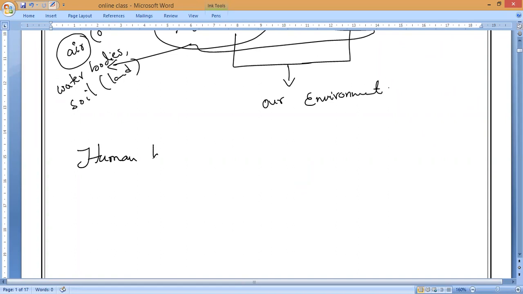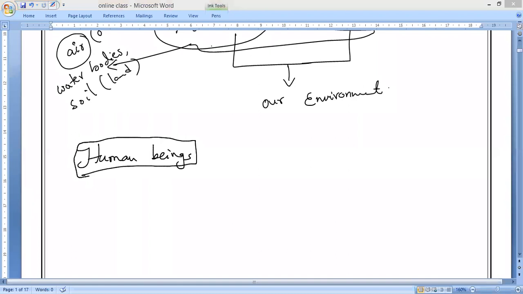Do you understand, everyone? Human beings are the most dangerous species, which changes the natural environment to fulfill their needs like food, clothing, housing, transport, and industry, etc. So we are the ones who destroy the environment. Is it yes or no, guys? Please respond. The major damage to the ecosystem or the environment is caused by human beings only. Why am I saying human beings? Anybody?